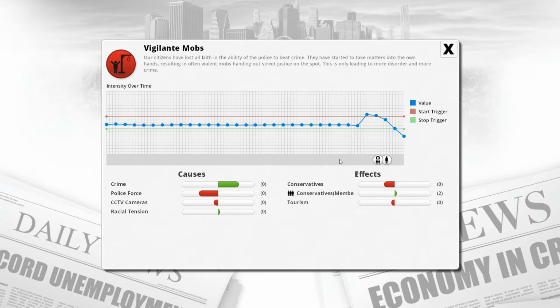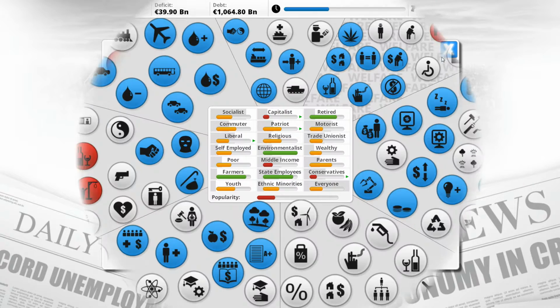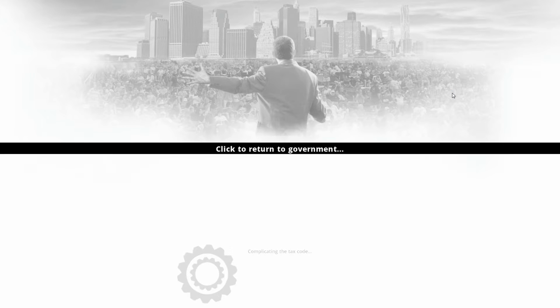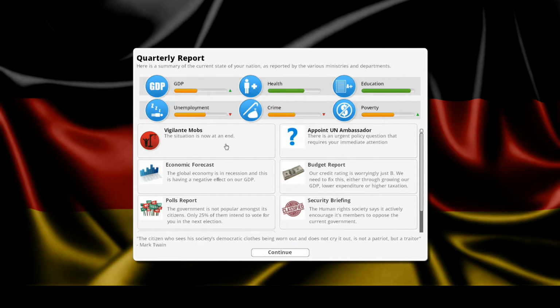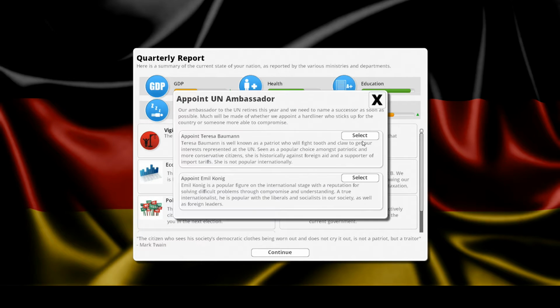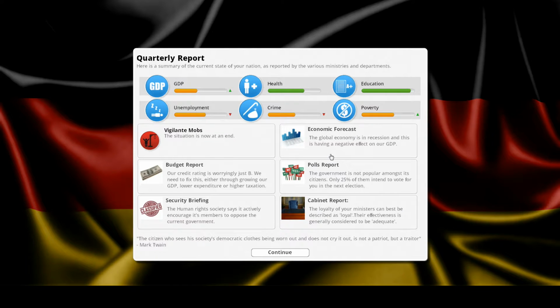Vigilante mobs should be gone actually next turn. It should actually be gone. Very nice. Means the Conservatives will be happier, but it will reduce Conservative membership. Increase tourism though. Yeah, Vigilante mobs is now at an end. A UN ambassador. We can have a patriot, Conservatives, or Socialists, Liberals. We're going for Conservatives.